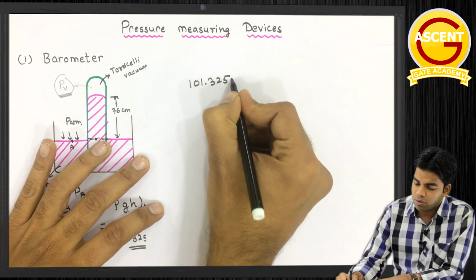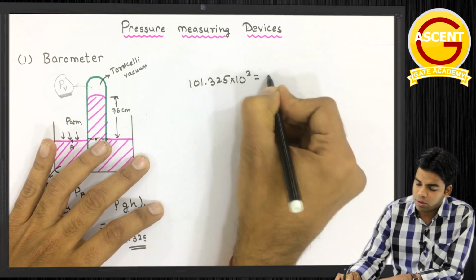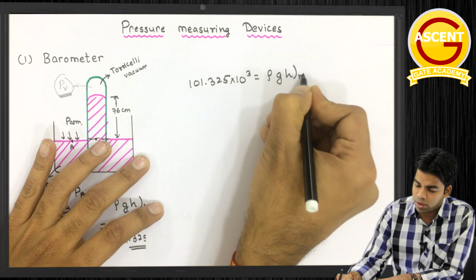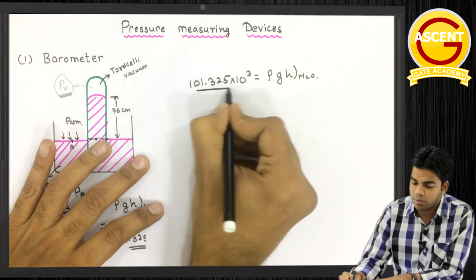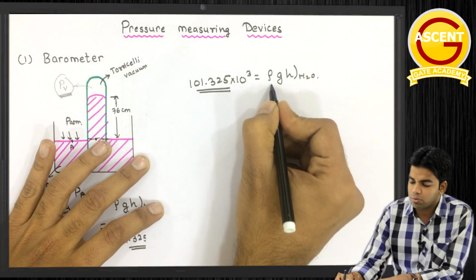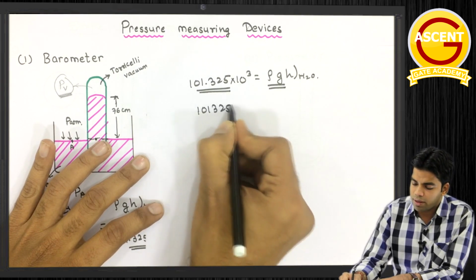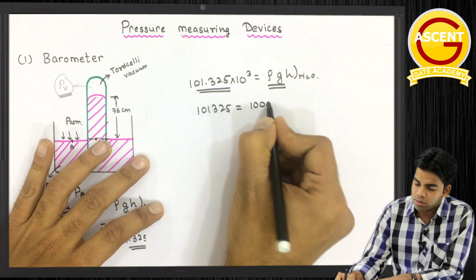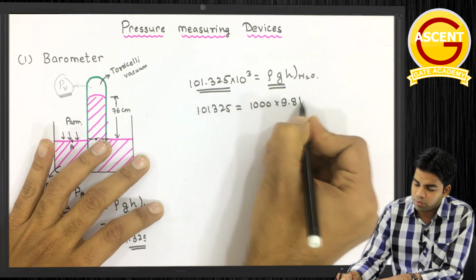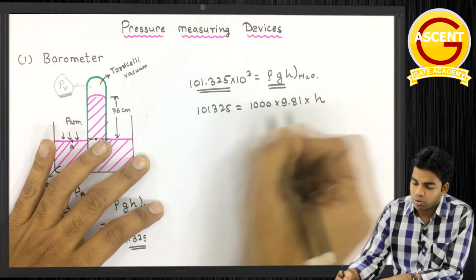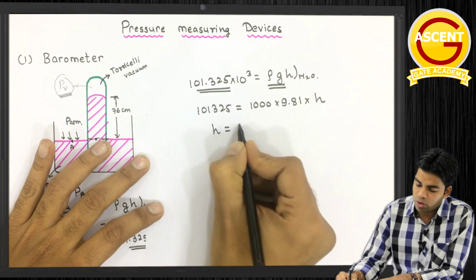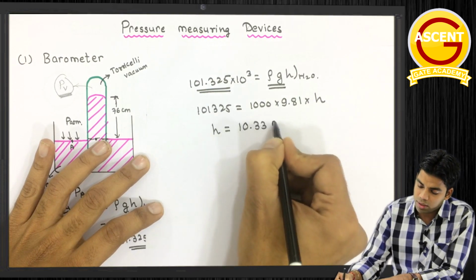This will be equal to 10 raised power 3, this will be equal to rho GH of water. अगर सेम चीज़ हम वाटर में यूज़ करते हैं, so ये एटमॉस्फेरिक प्रेशर तो है हमारे पास, this will be equal to rho GH of water, so this will be 101.325 is equal to rho of water, which is 1000 into 9.81 into height. तो यहाँ से जो हाइट आएगी फॉर वाटर कॉलम, दिस विल बी 10.33 मीटर ऑफ वाटर कॉलम.